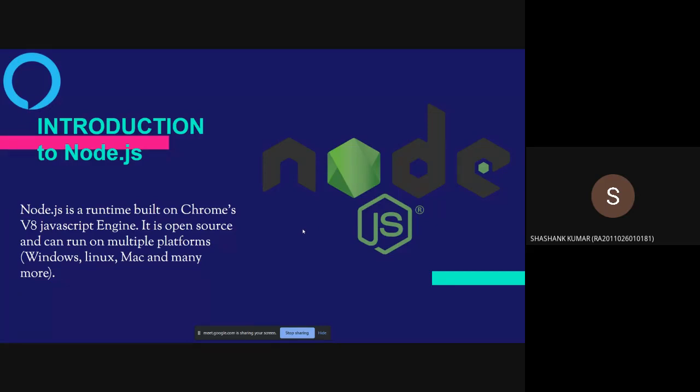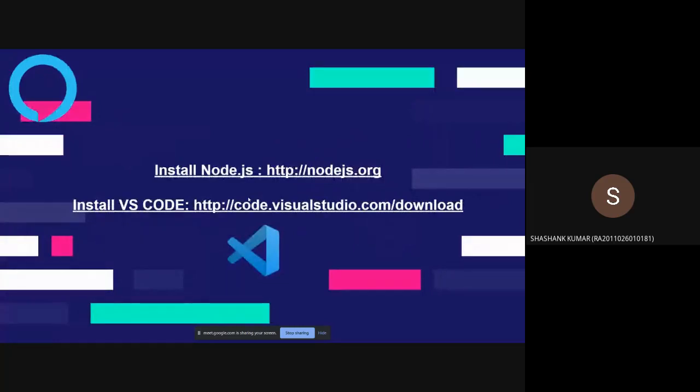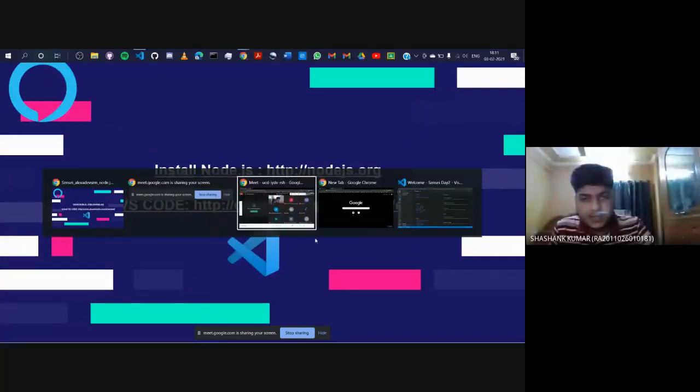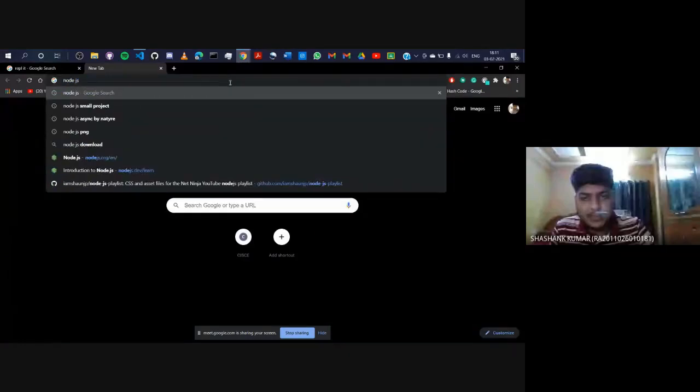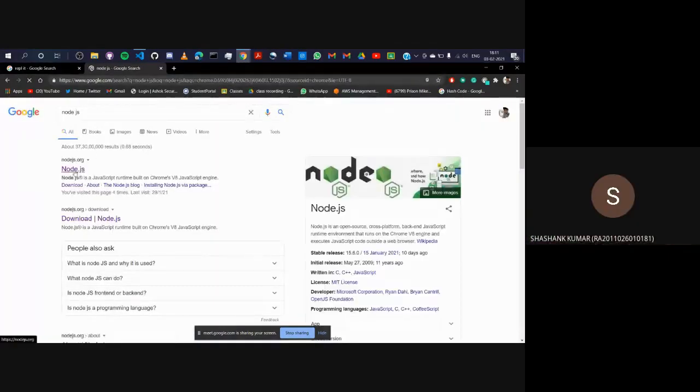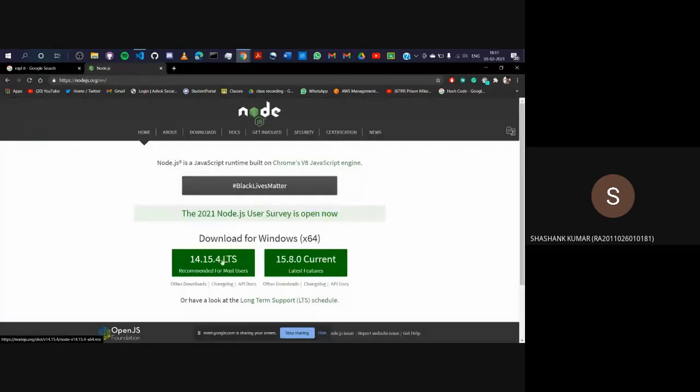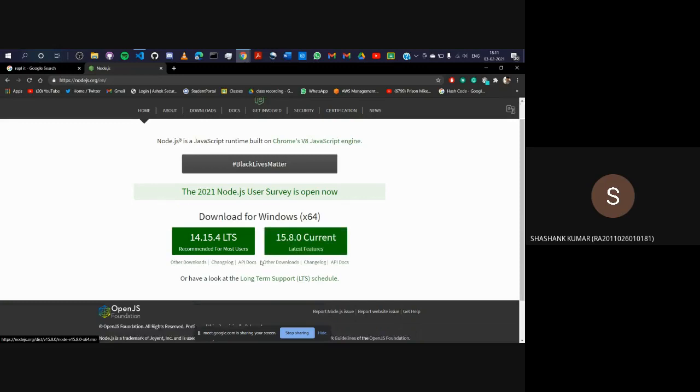So let's head over to our browser and see how you can install Node.js. Let's just type Node.js. Click on the first link, and you should download the LTS version. We at Alexa recommend the LTS version, that stands for long-term support, so that you get the stable version of Node.js, but you can also install the current version.